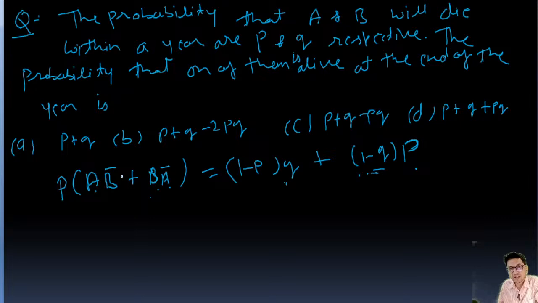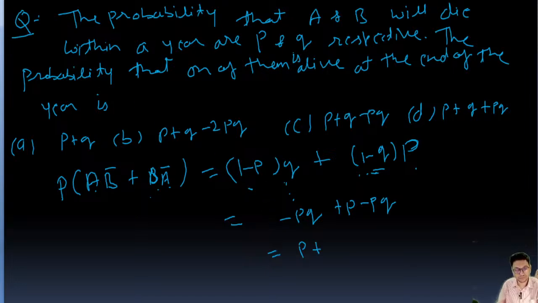Okay, so bar is showing the probability of dying, and without bar is showing the probability of being alive. So A bar we know, that is P. So A being alive is 1 minus P into Q. And if you solve it, P minus PQ plus Q minus PQ, so this value is going to be P plus Q minus 2PQ.